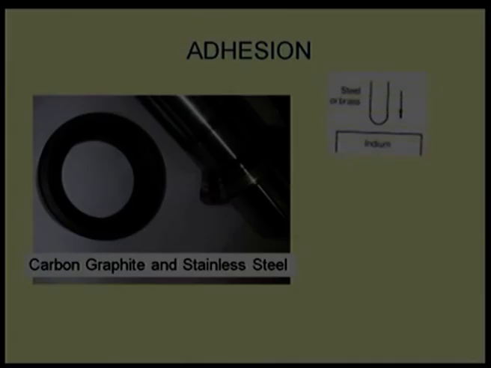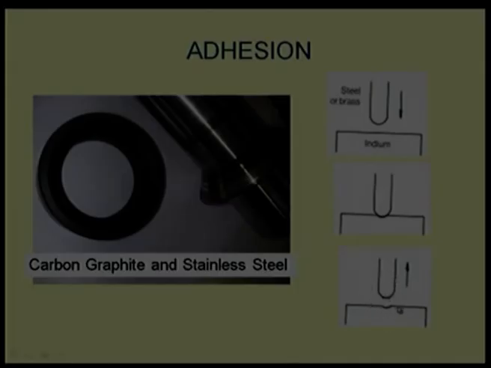Let us take another example. A steel pin is pushed into some block of indium. When you push it, what will happen? There is a possibility, the indium is a soft material, steel will penetrate in that material to some depth. And if I lift this rod or pin back, we will find some material attached to this rod. You can see there are some particles attached to this rod, and that is a material transfer. Indium is transferring the material.